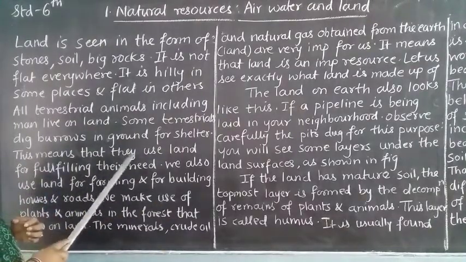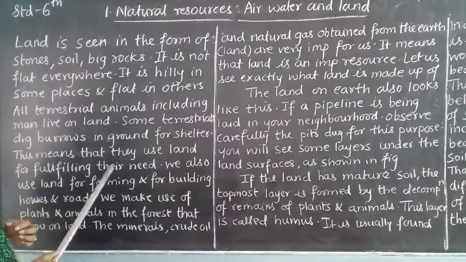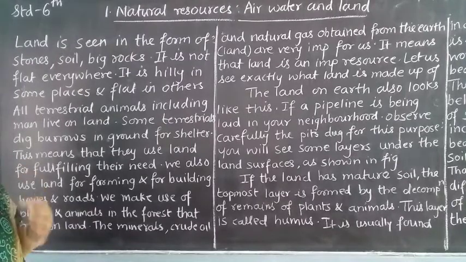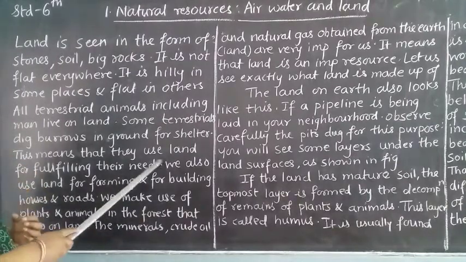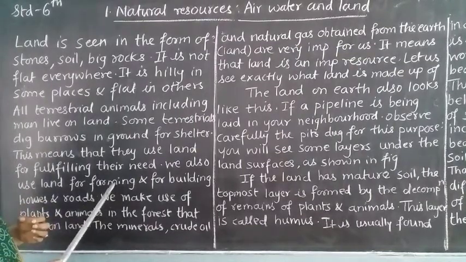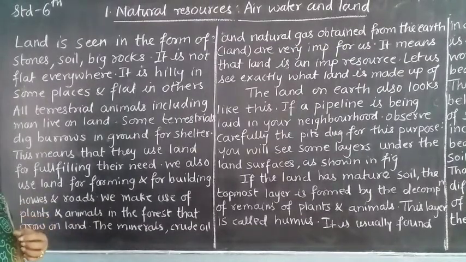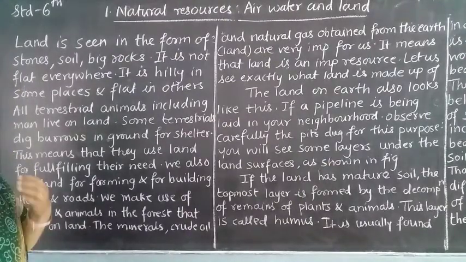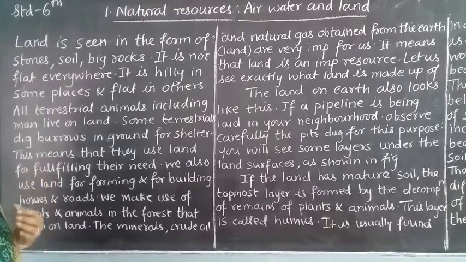This means that they use land for fulfilling their needs. We also use land for farming. We are doing agriculture on the land.